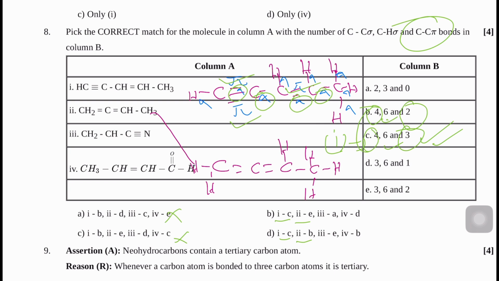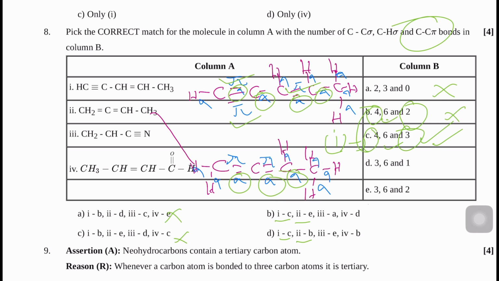So here sigma, sigma, pi, sigma, sigma, sigma, sigma. Check the carbon-carbon sigma bond: 1, 2, 3. So 3 sigma. So this option is eliminated, this option is eliminated.